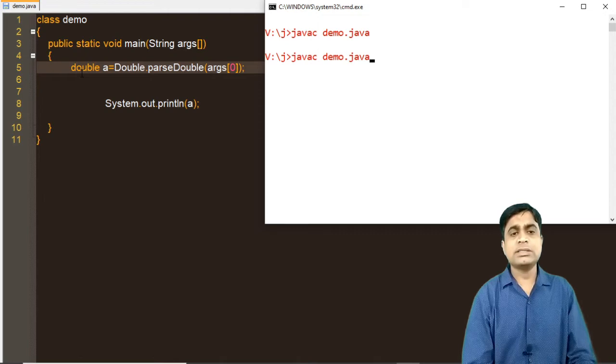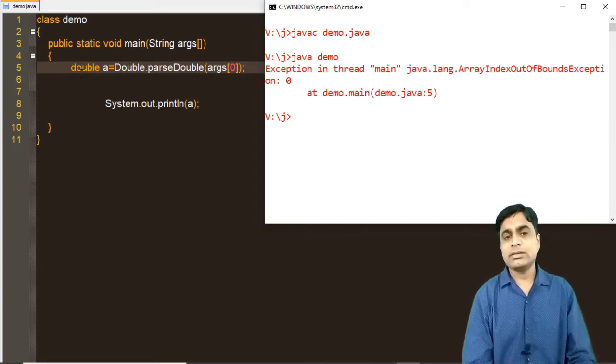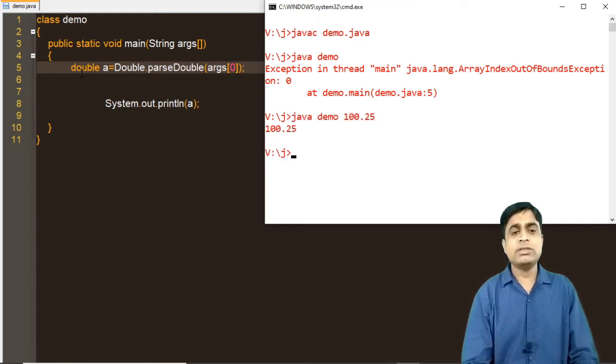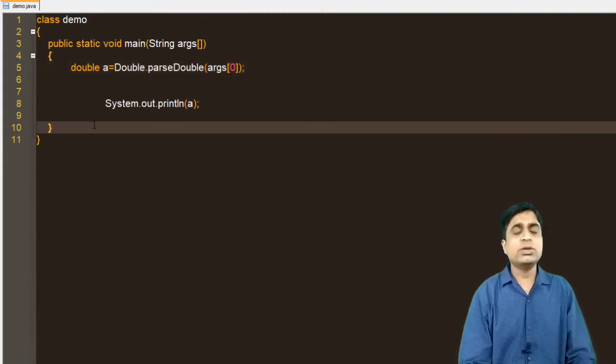Now if you are not passing any value over here, the compiler will generate a runtime error, array index out of bounds. What is the use of array index out of bounds? We will discuss that in exceptions. But if you do not pass this value, it will generate a runtime error. Now if you pass 100.25, this will print as a double value. So I hope you understand the use of the wrapper class. You can make different programs using the wrapper class, and you can also check different methods by using the javap command.